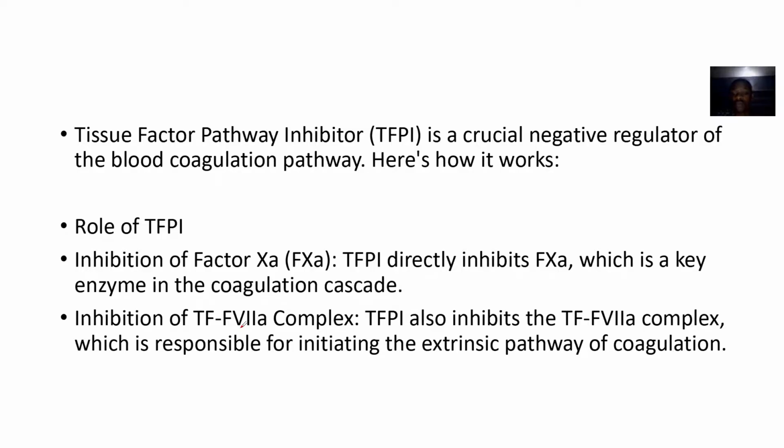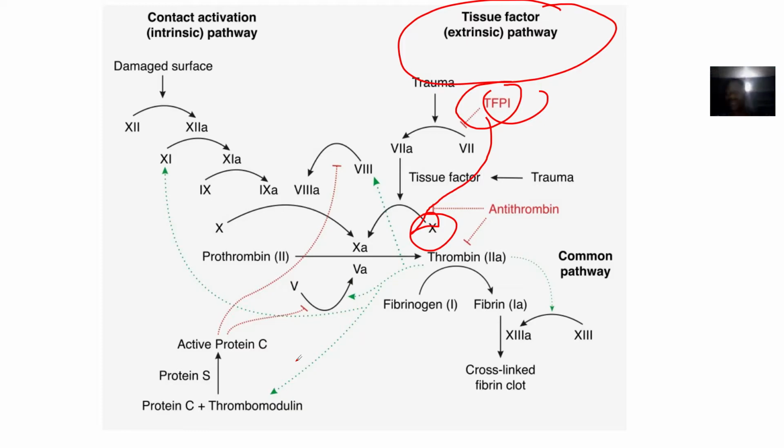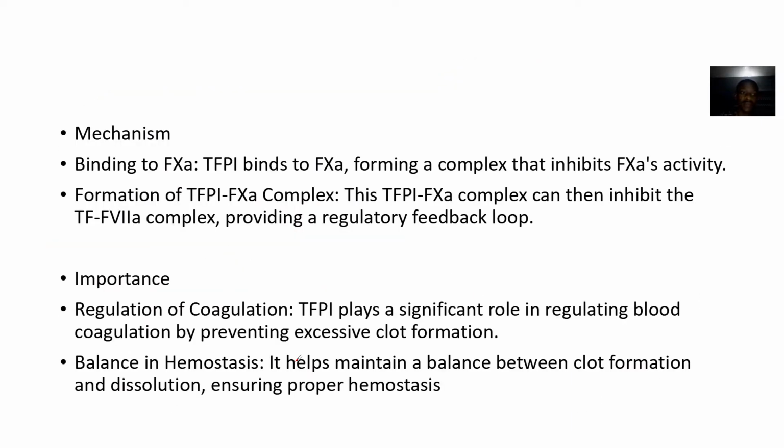activated factor 7 complex. So it also inhibits the tissue factor and activated factor 7 complex, which is responsible for initiating the extrinsic pathway, also known as the tissue factor pathway. I see the name there. Alright. So the mechanism: it can bind to factor 10, form a complex that will now